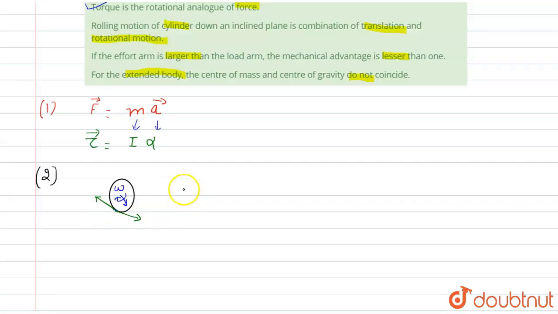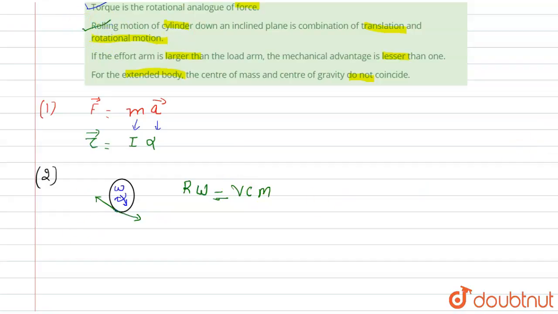So we can write r omega is equals to velocity of center of mass, right? And when this statement is satisfied, then it performs translation as well as the rotational motion. So our second statement is also correct.